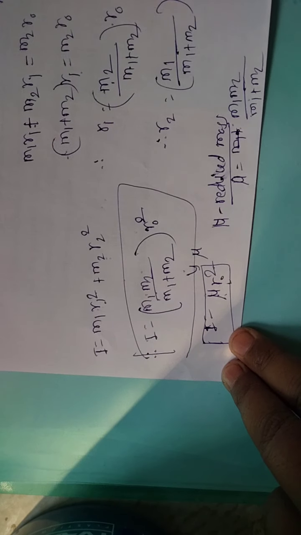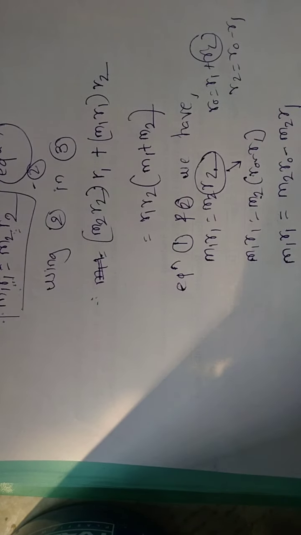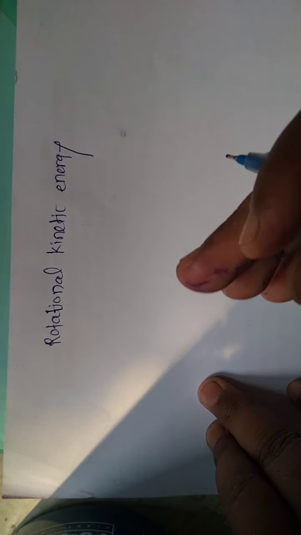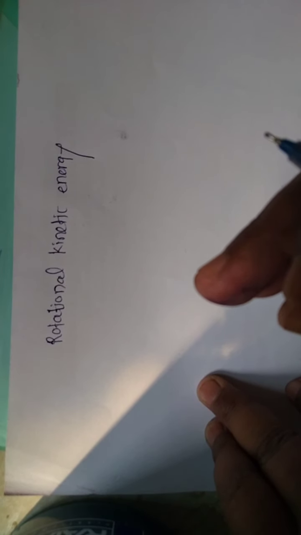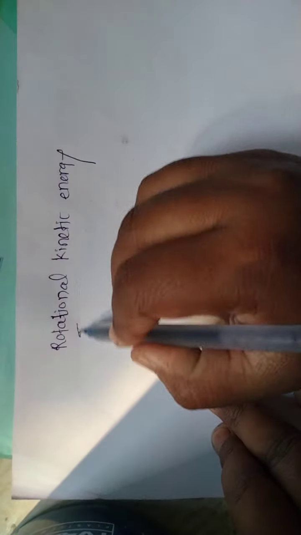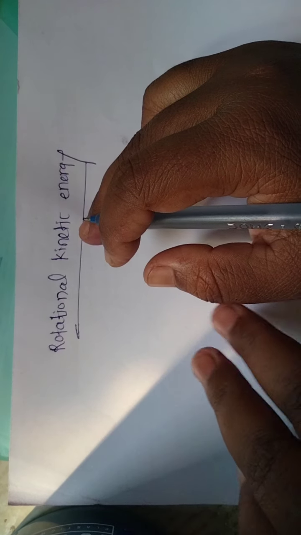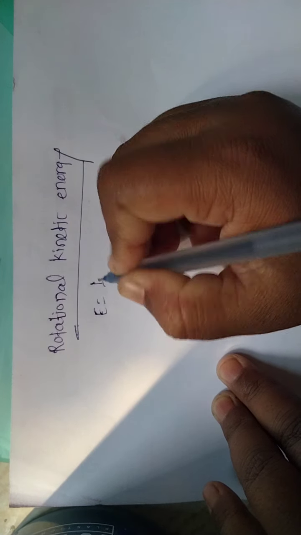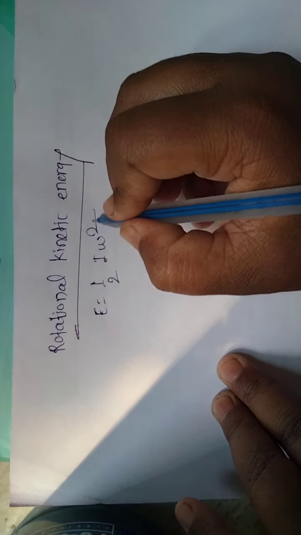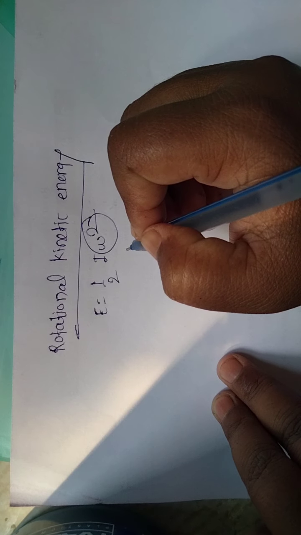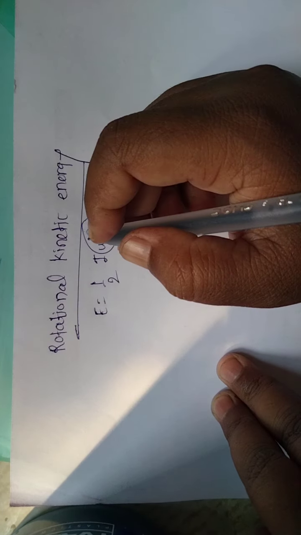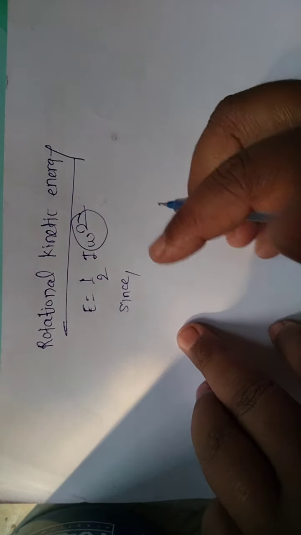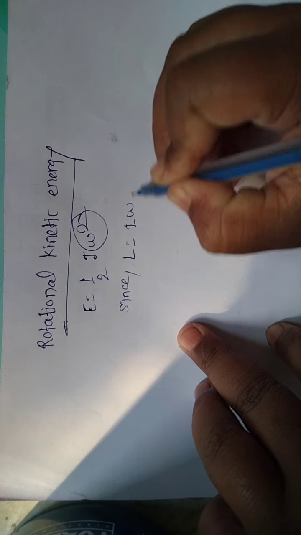Okay, so after that we will consider the energy equations. When the molecule is rotating and we have converted the two body problem into a single body problem, this molecule will rotate and we will have the rotational kinetic energy of that system, which is equal to 1/2 I omega square. Omega is the angular velocity of that rotating molecule and I is the moment of inertia. When this molecule is rotating, we will have the angular momentum L is equal to I into omega.